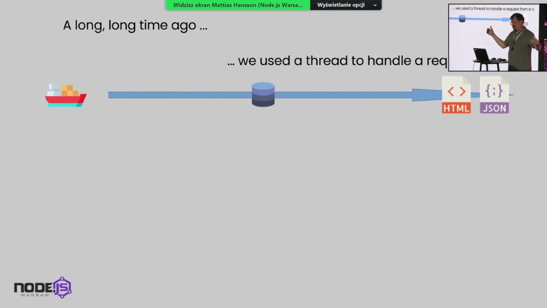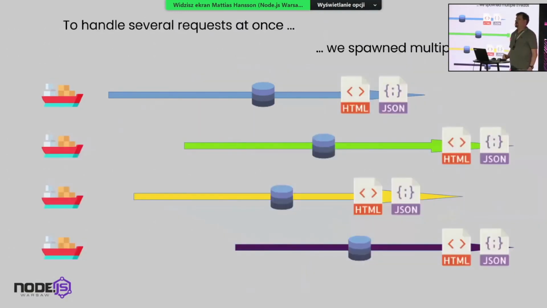This is a very, very expensive way of doing things, and that's why I put a ship here. It's like renting a whole ship just for keeping this thread going. What the web servers did back then was reserve maybe 100 threads or something, and say, okay, when requests come, we will assign a thread to each request, and that thread goes together with the request all the time until it's finished.